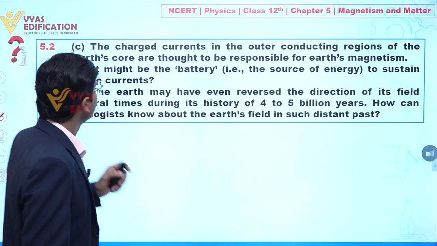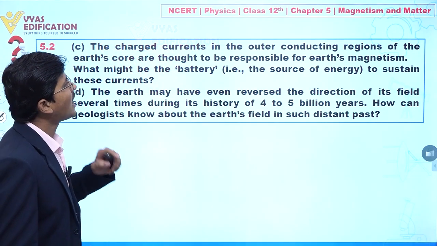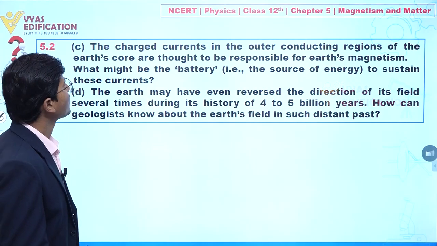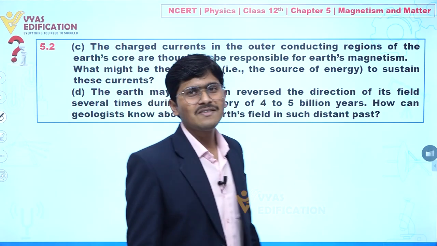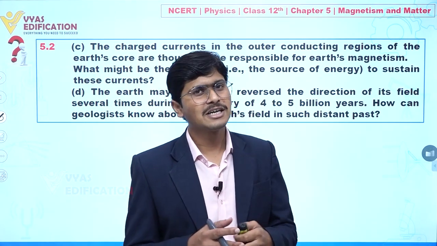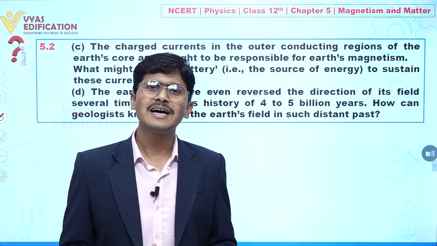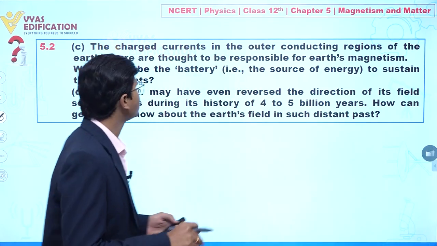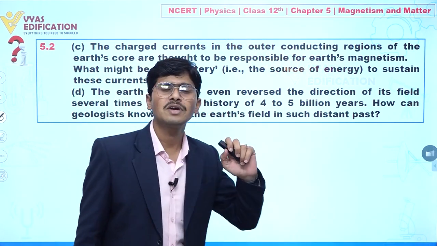Clear? Now if we talk about part C, in part C it is given: the charge currents in the outer conducting region of earth's core are thought to be responsible for earth magnetism. What might be the battery to sustain these currents? Clear? Now listen carefully. When geologists assume that definitely at the center we have very high temperature, iron is situated in the form of liquid, so we cannot regard iron as a source of magnetic field lines at that time, but it is given in this question that charge currents in the outer conducting region of the earth core are thought to be responsible for earth magnetism.